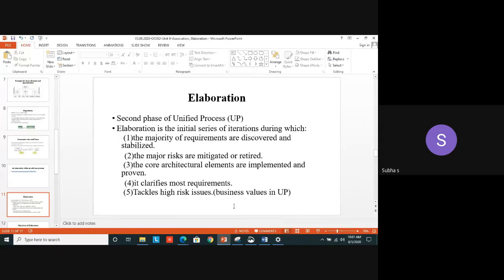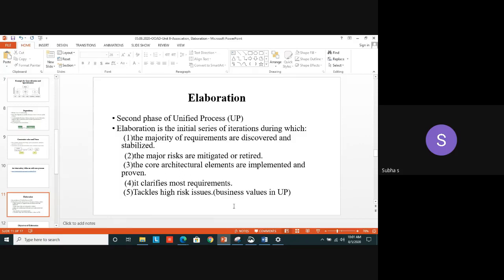What will the inception phase do? It will establish the scope of the project. Why are we doing the project? Yes, what is the project scope? What are the boundary conditions that we have to give for doing a project? Yes, what are the justifications we can make? So those are all dealt in the what? Inception phase.